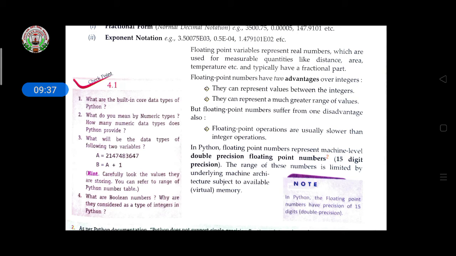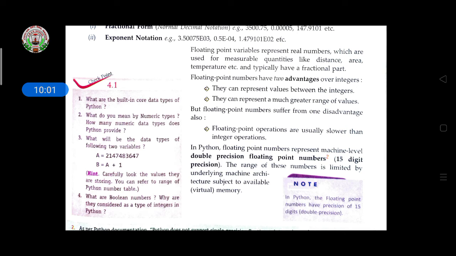Then come to Checkpoint 4.1. What are the built-in core data types of Python? We have discussed this in the introduction part of this chapter. Then what do you mean by numeric types? You know how many numeric data types there are. Then what will be the data types of the following two variables?